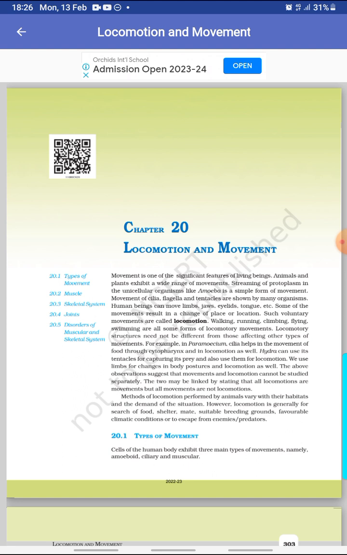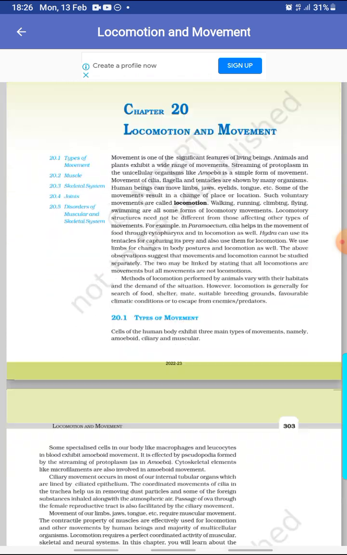Methods of locomotion performed by animals vary with their habitats and the demand of the situation. However, locomotion is generally for the search of food, shelter, mate, suitable breeding grounds, favorable climatic conditions, or to escape from the enemies or predators.